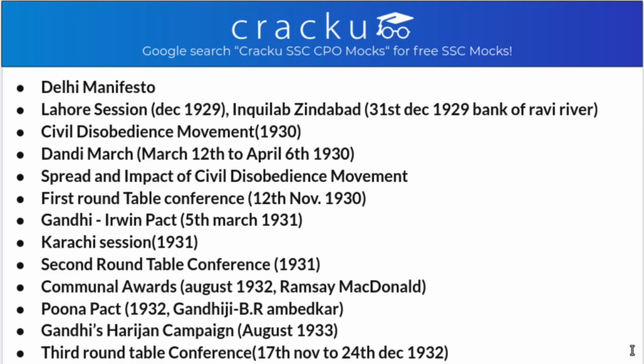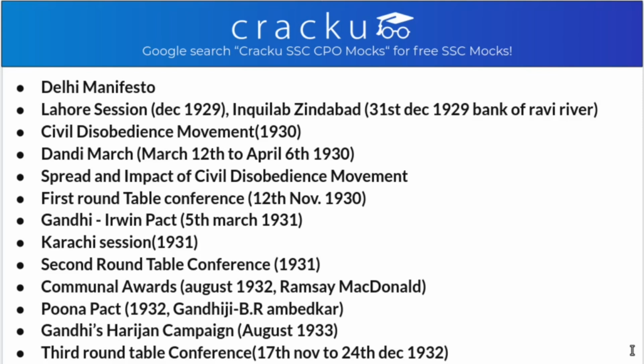After the Round Table Conference, there was a pact between Gandhi and Irwin, called the Gandhi-Irwin Pact or the Delhi Pact, which was signed on 5th March 1931, to request Gandhiji to attend the second Round Table Conference and even to suspend the civil disobedience movement.